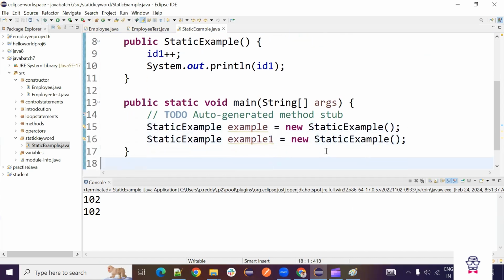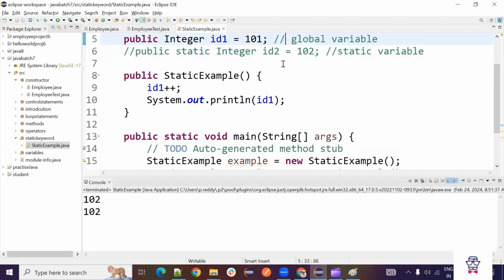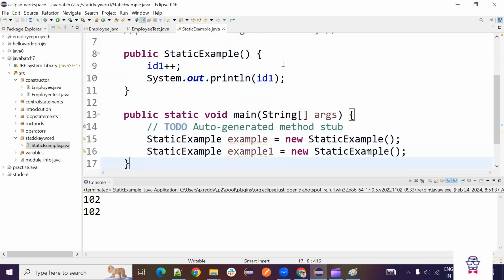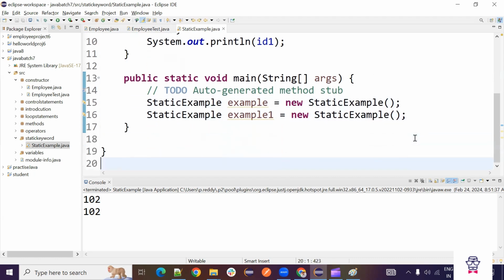So new variable. So imagine there is a situation where one employee joined. So first we have given, so every time instead of entering the employee IDs in the system itself, we thought we will increase automatically one by one. So for the first employee, when he entered, we will give 101. So obviously for the next employee, it should be 102. For the next one, 103. So first time when we created, it became 102.